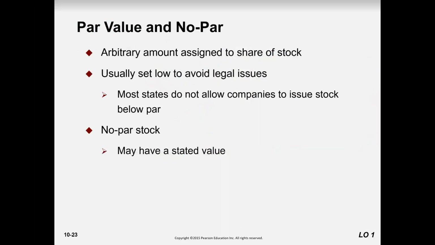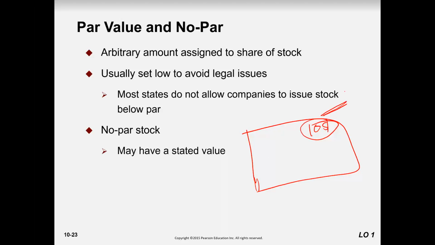Par value or no par value. Stocks are issued with par value or no par value. If some value is written on the face of the stock, for example a $10 stock, this is called a par value stock.